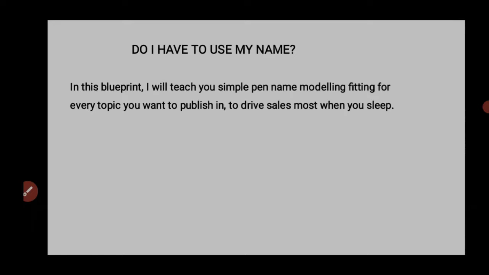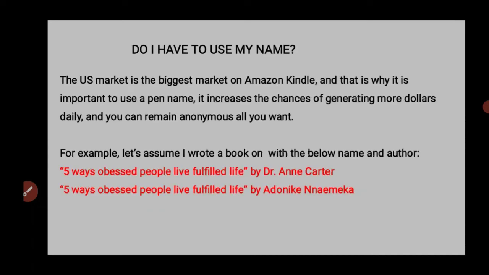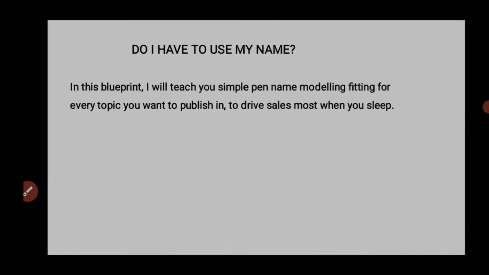You don't just pick any name, because in some types of niches, nobody will look at your book and nobody will buy, right? So there's a strategy that you will use to model pen names. You can have each pen name for any number of books you want to publish. Let's say I have 600 books published. Let's say I have 50 books, 20 books, 10 books published, 2 books published. I can have as many pen names as I want, right?